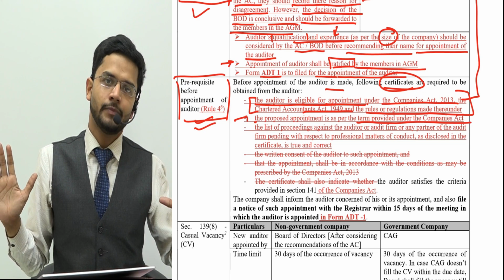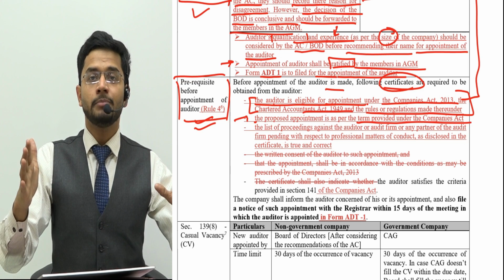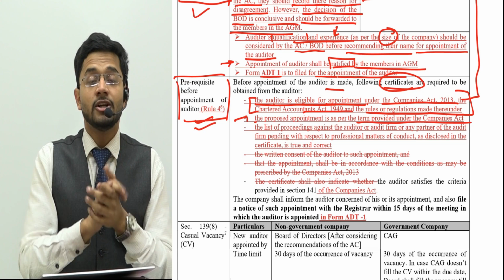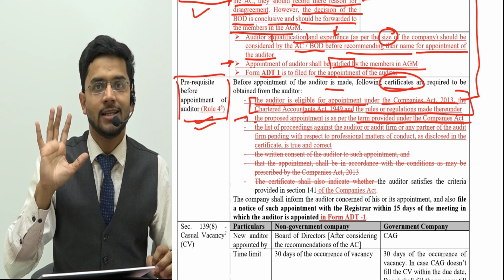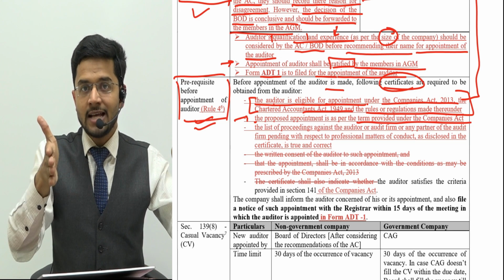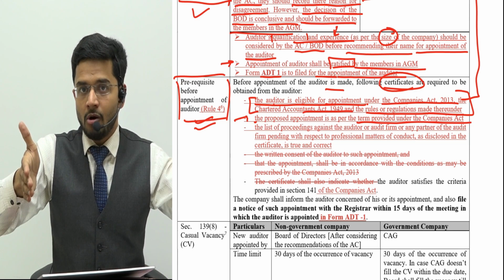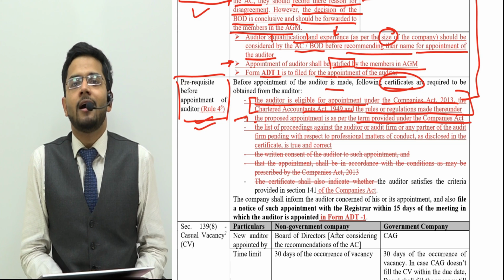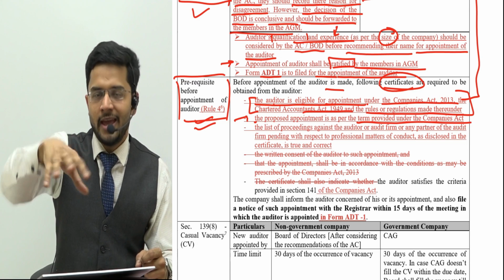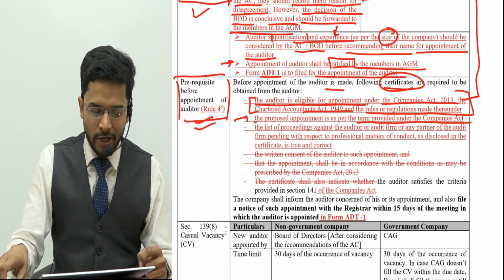And naturally, the second fitment also covers the condition of 141(3)(g): the auditor is fit, but if he has already reached the limit of 20 audits, then he would not be able to undertake our audit. So that limit should also be there with the auditor. So this is point number 2.